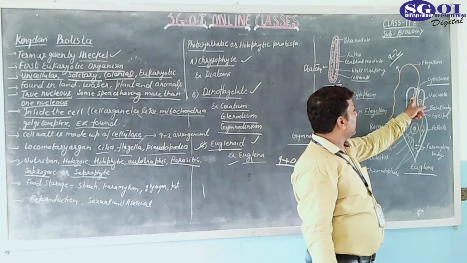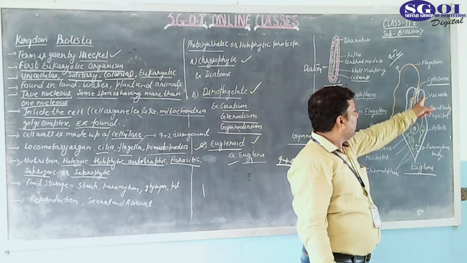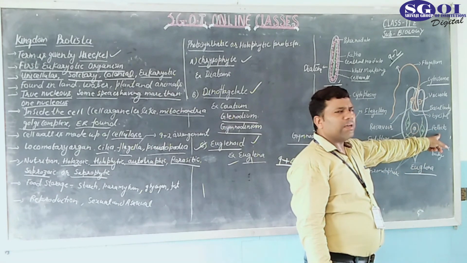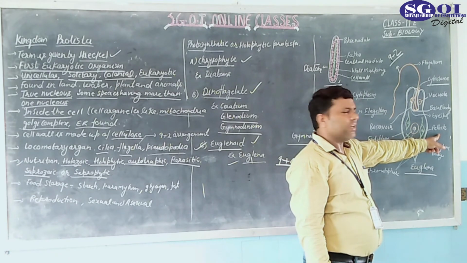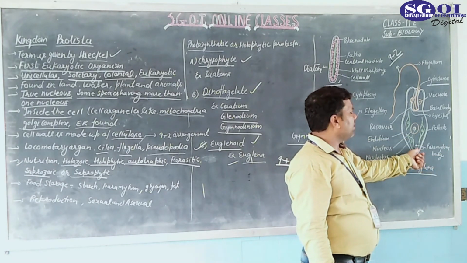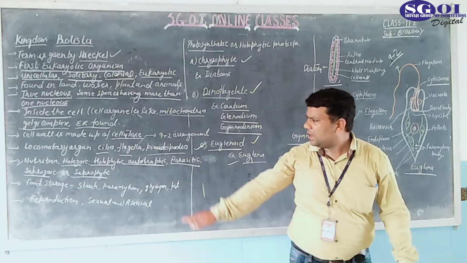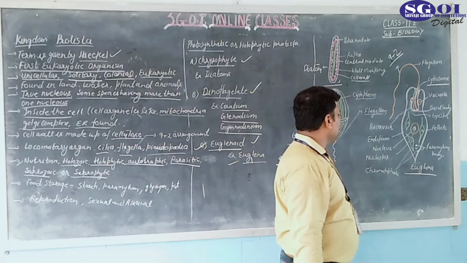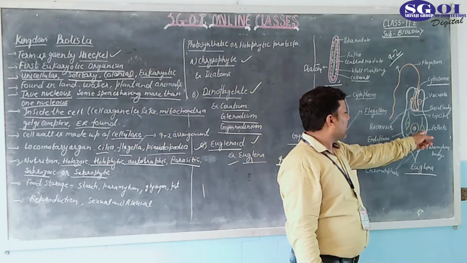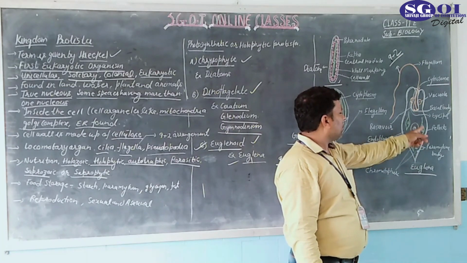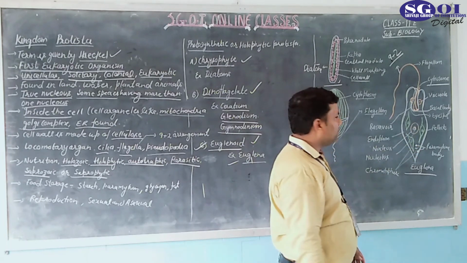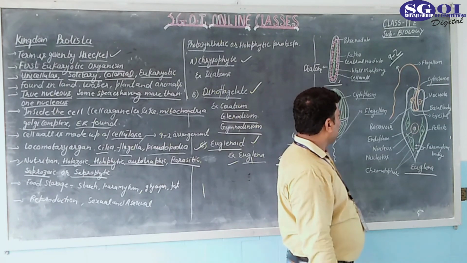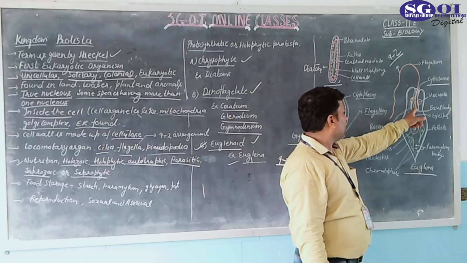Here one structure is known as the eye spot. The outermost layer is made up of pellicle. Okay, pellicle is a type of polysaccharide. And here the paramylon body is found. What is the function of the paramylon body? It acts as food storage. So food is stored in the form of paramylon bodies in Euglena. The green structures shown here are chlorophyll molecules. With the help of these molecules, they can form their food in the presence of sunlight. Okay, so this whole structure is known as a reservoir.